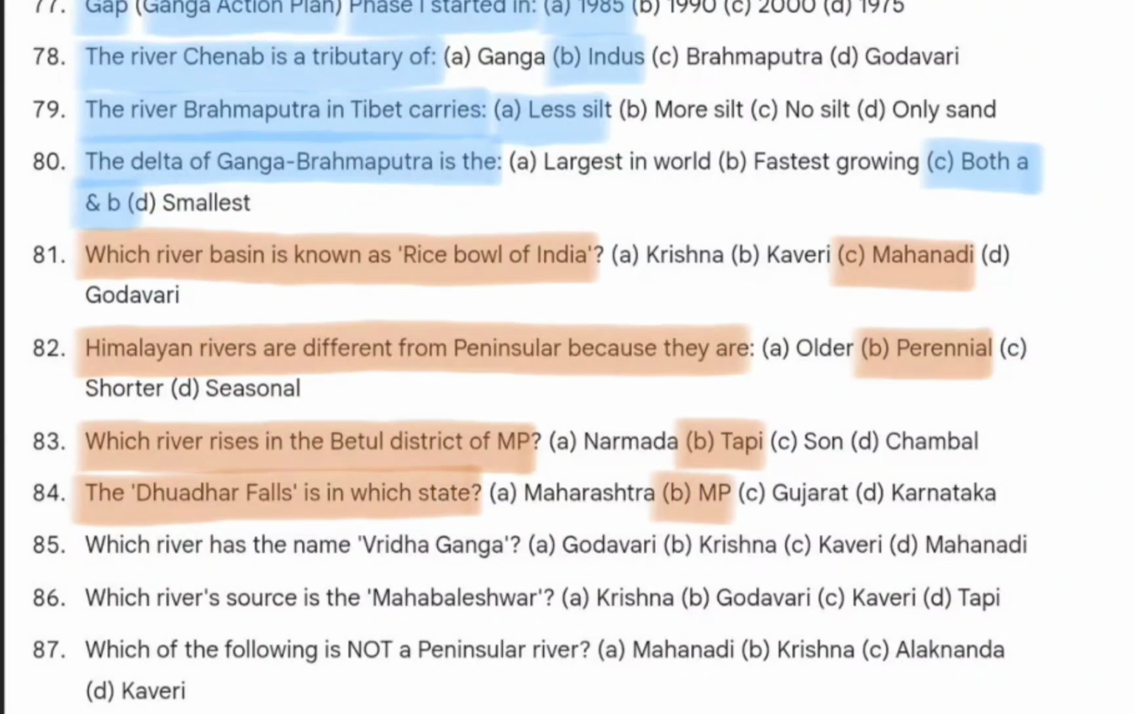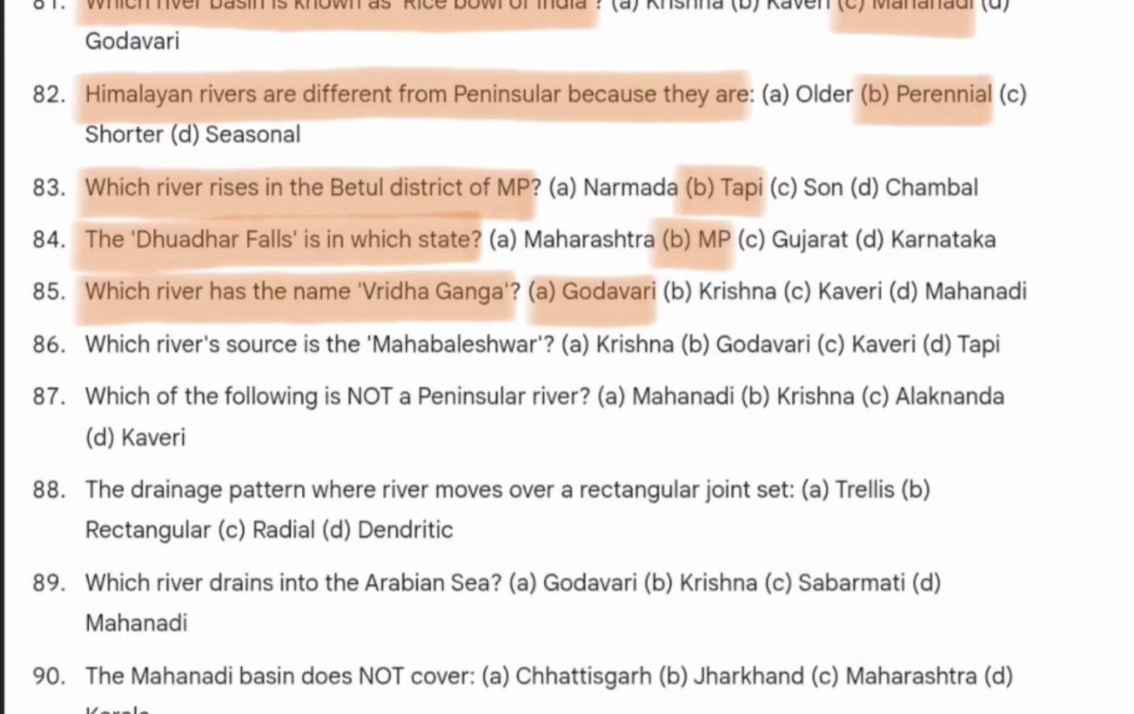The Dhuandhar Falls is in which state? So answer will be MP. Which river has the name Vriddhaganga? That is Godavari. Which river's source is the Mahabaleshwar, and that is Krishna. Which of the following is not a peninsular river? So answer will be Alaknanda.